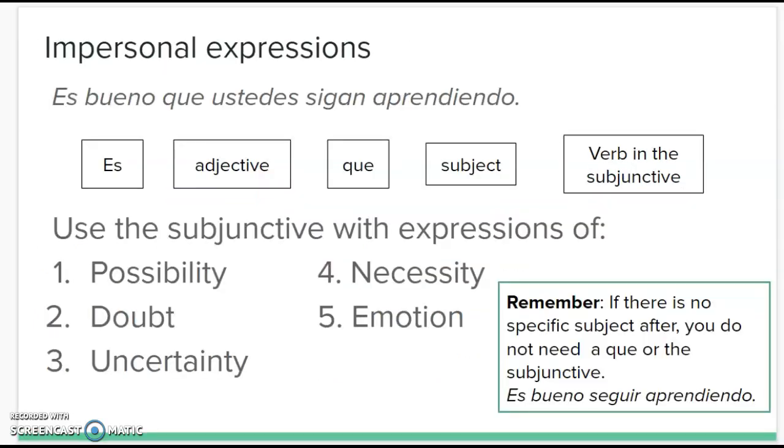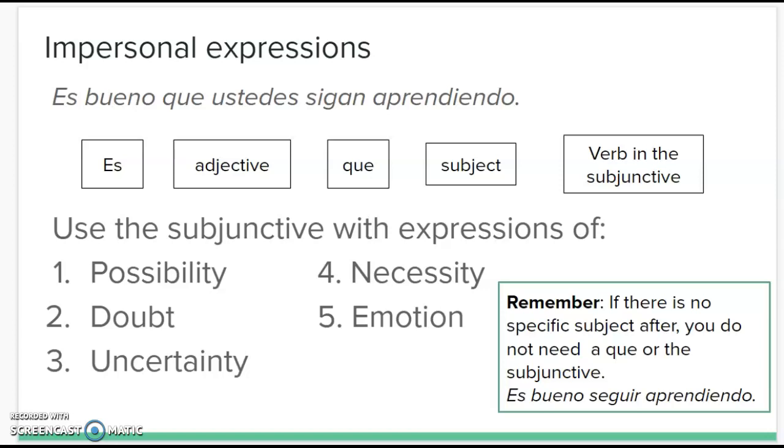So what is an impersonal expression? An impersonal expression is going to start with es and then have an adjective after. So es bueno is an impersonal expression. It is good. We don't have a specific subject. We're just saying it is good. So this formula is going to look similar to the formula that we have for the noun clauses with the verbs of hope and recommendation.